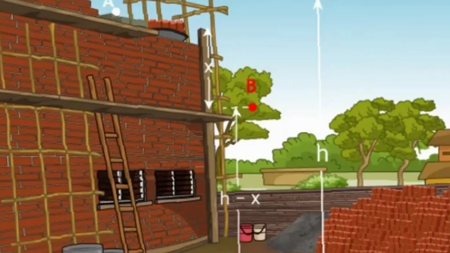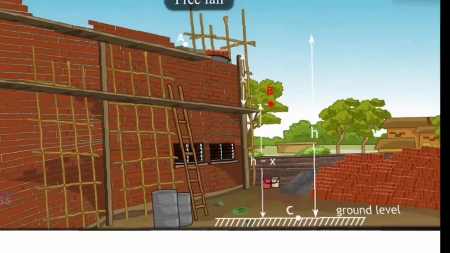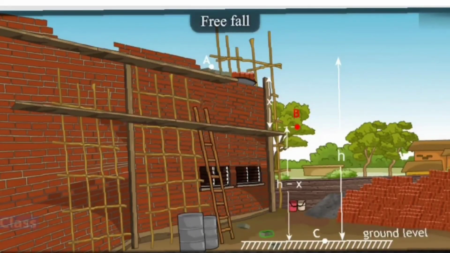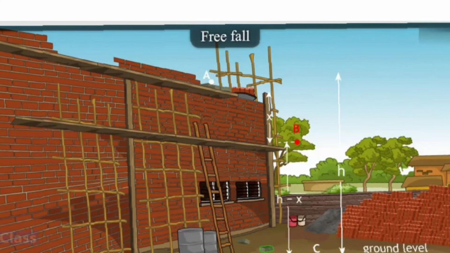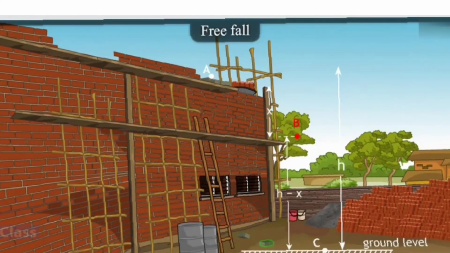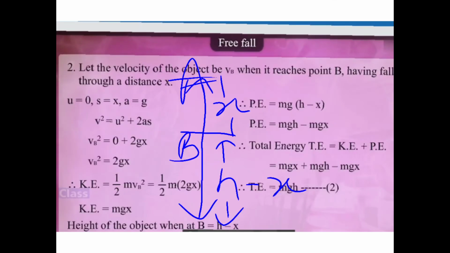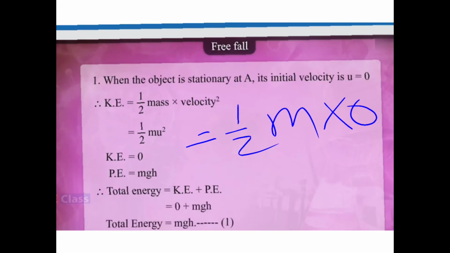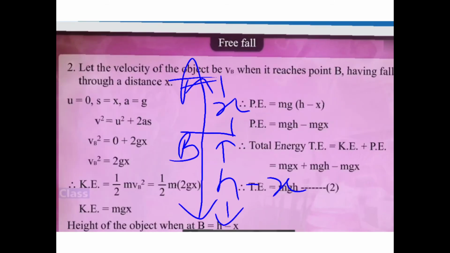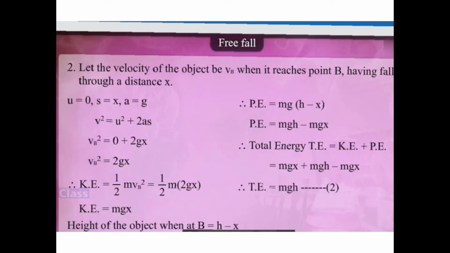Correct? We'll go towards the diagram if you want. Observe this. The entire thing is h. Out of this, this is x. So what will be this part? This part will be h minus x. Okay? So I'll just clear the things.